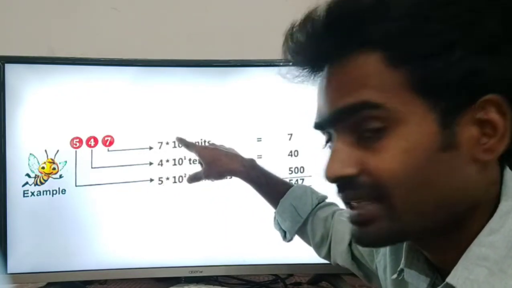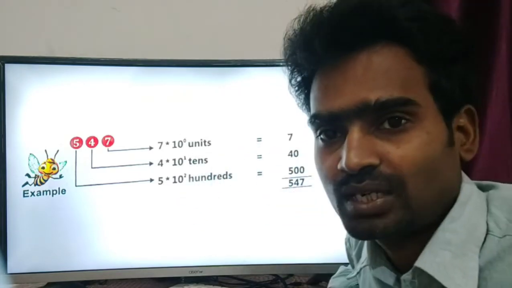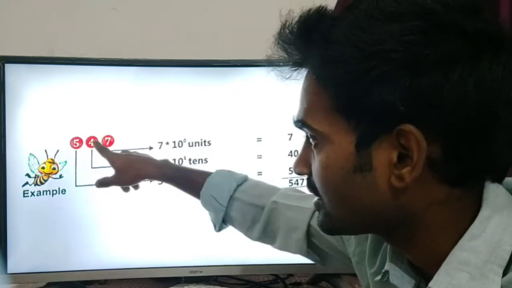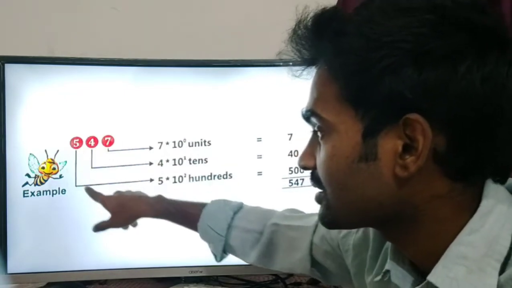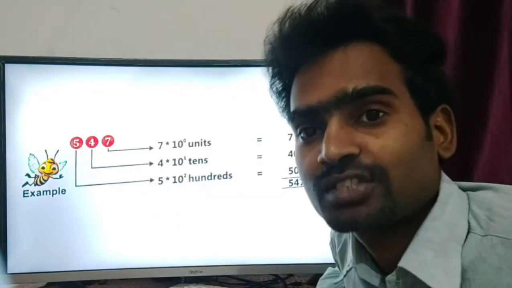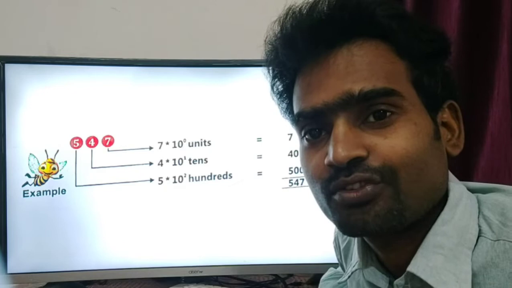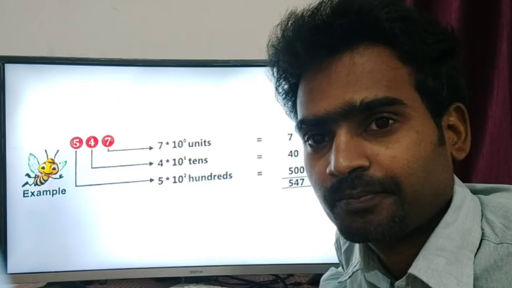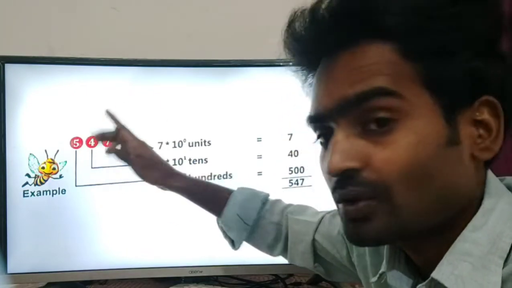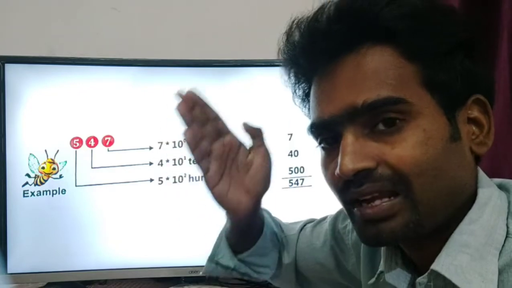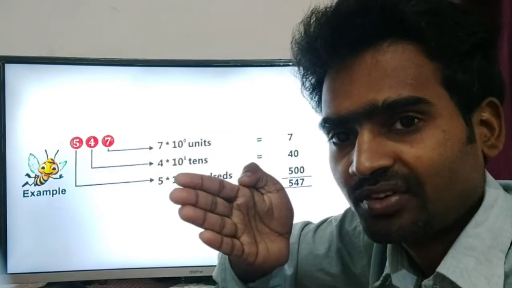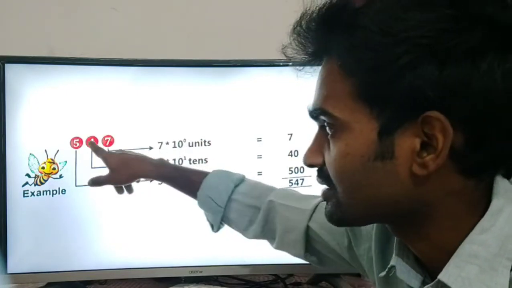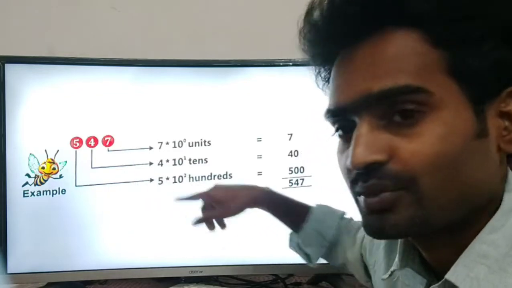When we speak about decimal numbers, we write the 10 only, to the power of 0, the zeroth position, and this is the first position, and this is the second position. We have to start with 0, as I was telling, 0, 1, 2, 3, 4 till 9. If it increases, we can write more than that. We can continue like that. Remember, dear children, we have to start from the 0th position. Clear? This is the 0th position, this is the first position, and this is the second position.